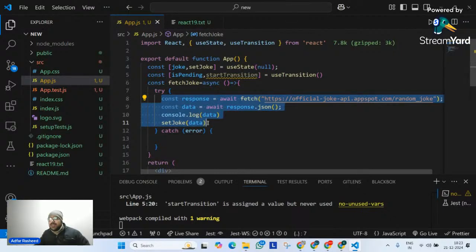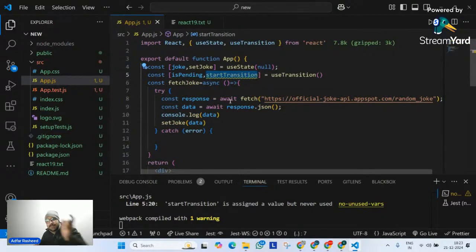Now it says, simply give this code to startTransition. It will tell you that for this amount of time, which is part of startTransition, I will make isPending true. And immediately when this code finishes executing, isPending will go back to false.